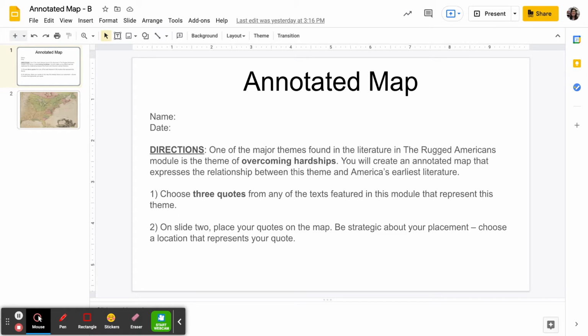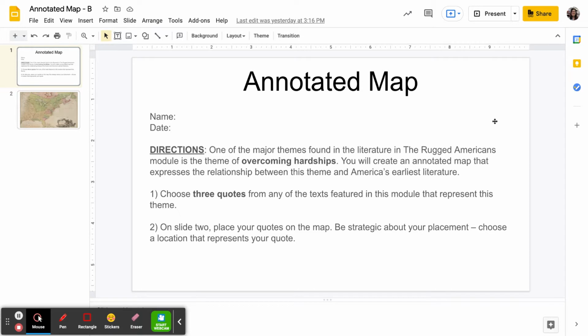Sounds really fancy, but what you're going to do is choose 3 quotes from any of the texts in the Rugged American module that you think represent the theme of overcoming hardships. It does not have to be the entire text or the entire story. It just has to be 3 quotes. So it can be a paragraph, it can be a sentence, but any 3 quotes from any of the texts we've read in the module that you think support the theme of overcoming hardships, right?